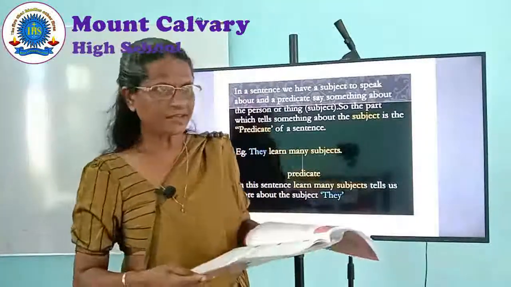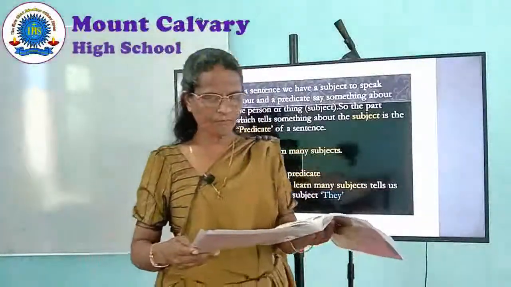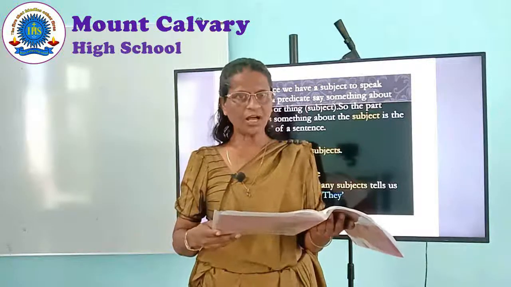You have noticed that sometimes it is more than one word, a phrase, for the subject. I'll read it again, so check your answers.